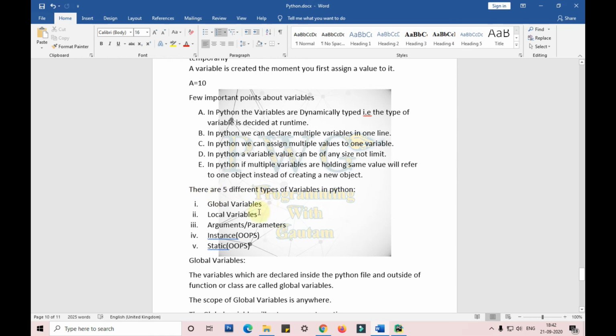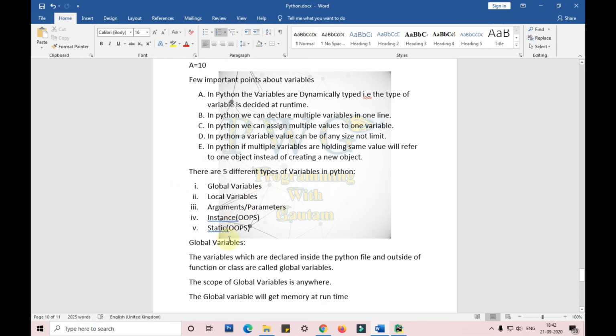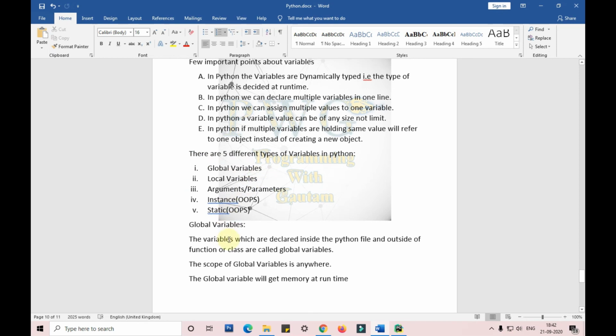We have 5 different types of variables in Python, guys: global variables, local variables, arguments or parameters, instance, and static variables. We'll be discussing these in the further classes in the next videos.